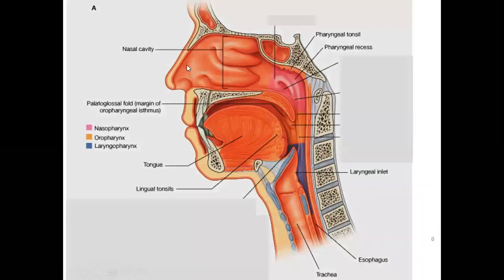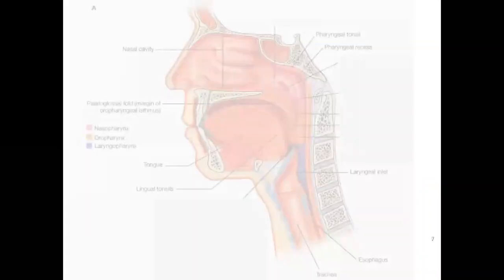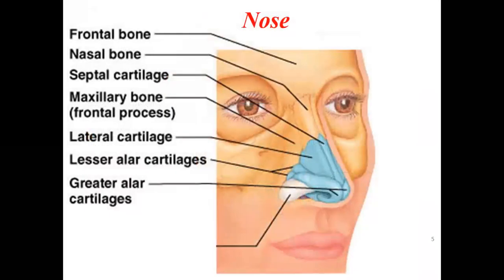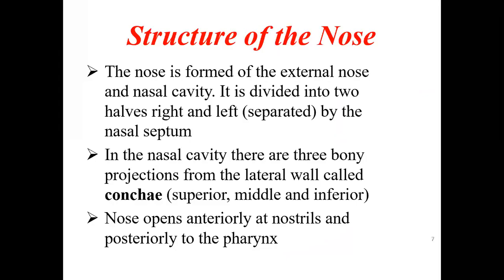What you are seeing here is the lateral wall. The nasal septum will be at the center, as we saw in the previous picture. So here will be the nasal septum formed by the septal cartilage, and it divides the cavity into two halves, the right and the left.